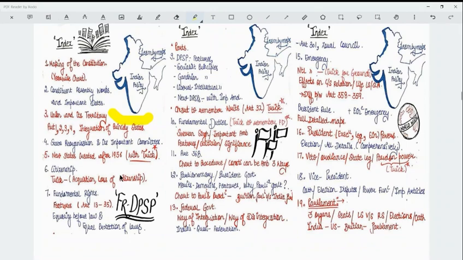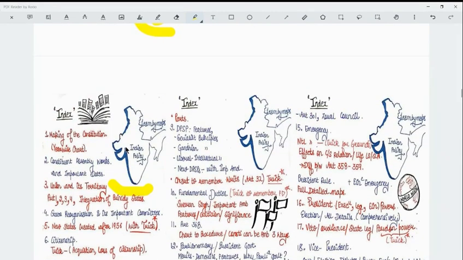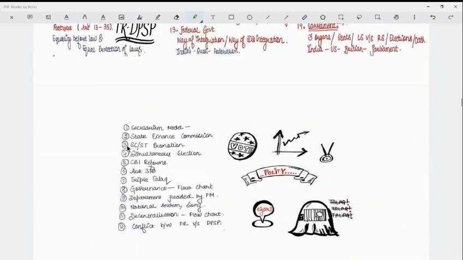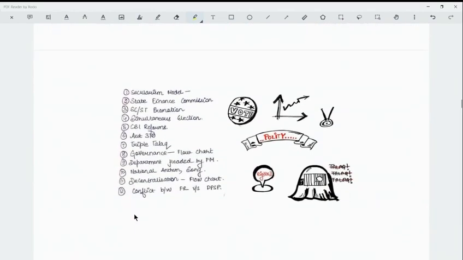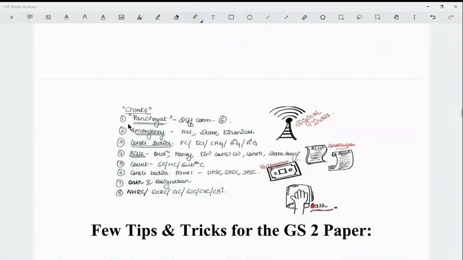Like for example, you are writing an answer on financial emergency. So you have to have in mind that Article 360 of the Indian Constitution gives the details about the financial emergency. So this factual information can be better understood, and it can be retained in a very efficient manner through the use of Learn by Maps notes by the Simran IAS Academy, rather than reading that information from some of the standard sources. So these are the notes you can refer to, the Learn by Maps notes. All this information is presented in a very easily comprehensible manner.